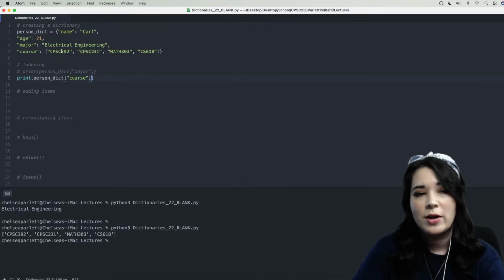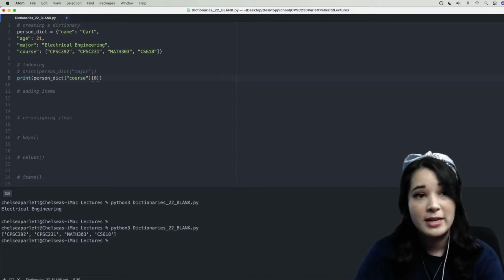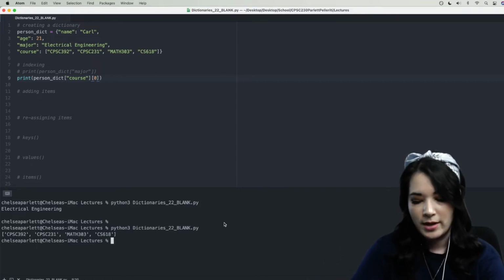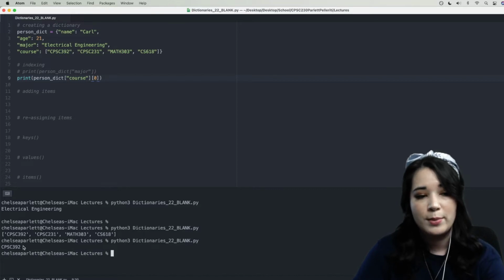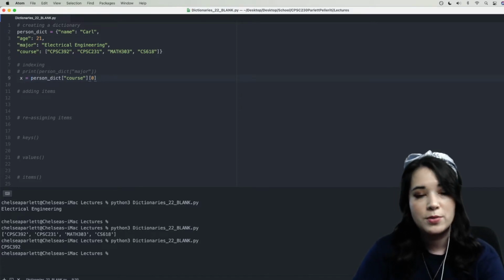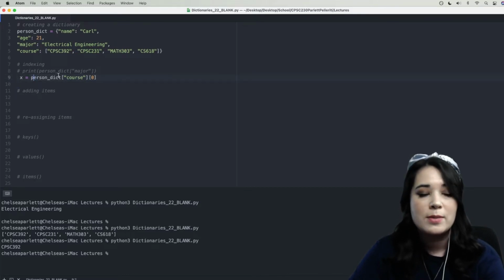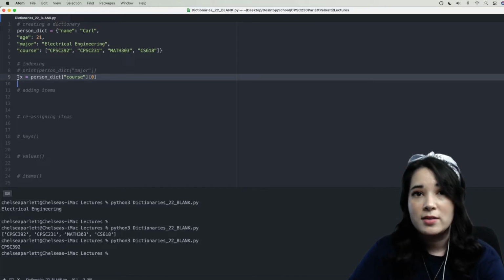I could, for instance, try and grab CPSC 392 by just saying from that list that you grabbed for me, grab me the item at index 0. So I can go ahead and run this, and when we do that, you can see it grabbed me just the item at index 0, which is the class CPSC 392. We can also, if we need to, store these in a variable. So instead of just printing it out, we could store that course by saying person dict bracket course bracket 0 and store that in the variable x.